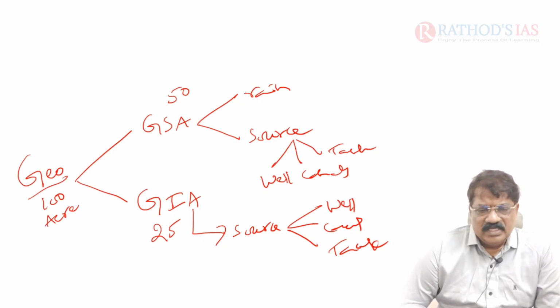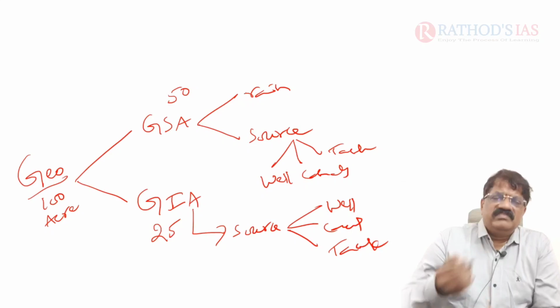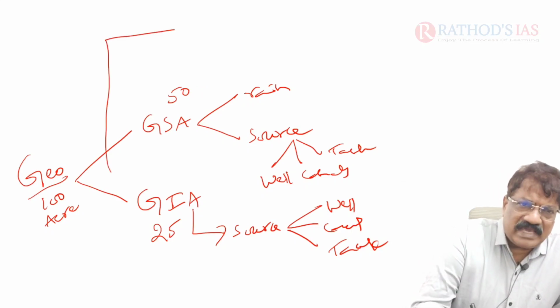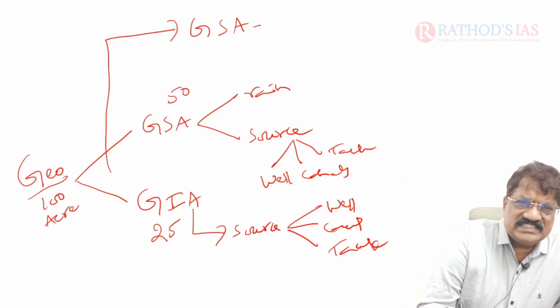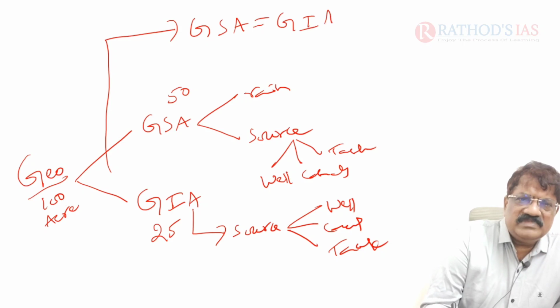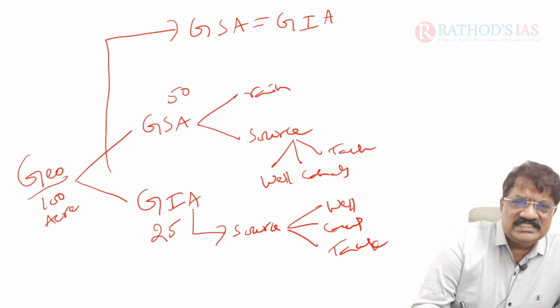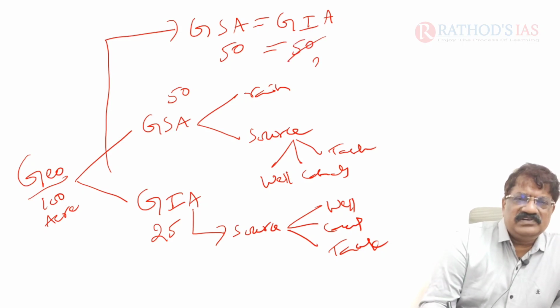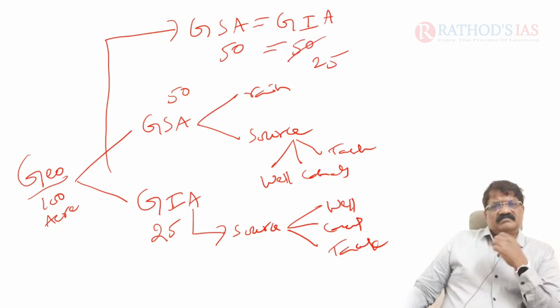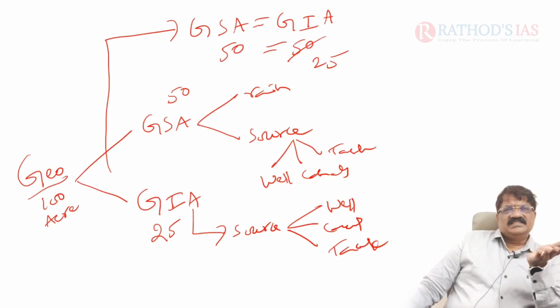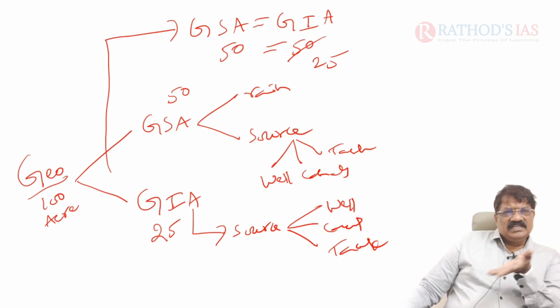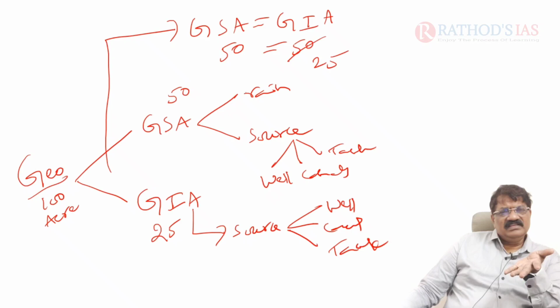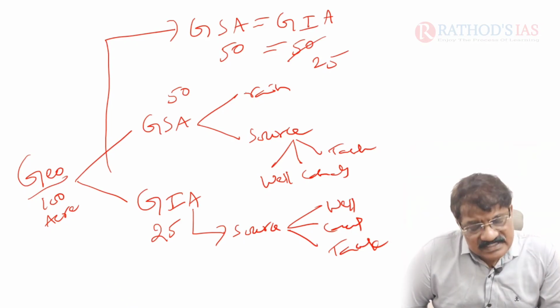There is a problem. So if you want to increase the welfare of the farmers, we should try to make GSA equal to GIA. Measures should be taken in such a way. For example, GSA is 50 acres, and GIA should also be 50 acres, but unfortunately we are irrigating only 25 acres. After 75 years of independence, we have 450 rivers, the southwest monsoon is coming, the northeast monsoon is coming, and we have coastal areas and perennial rivers. What is this? That is the main problem.